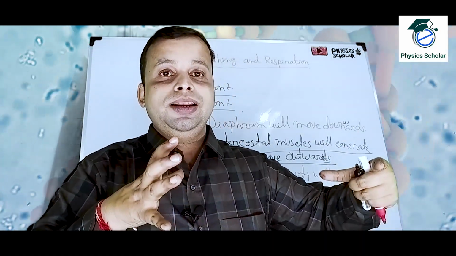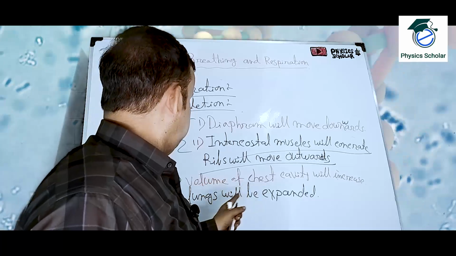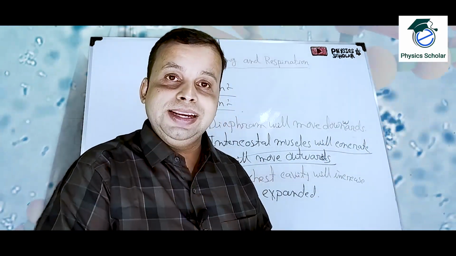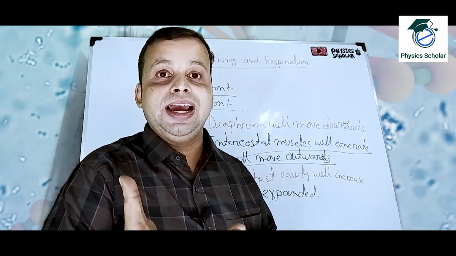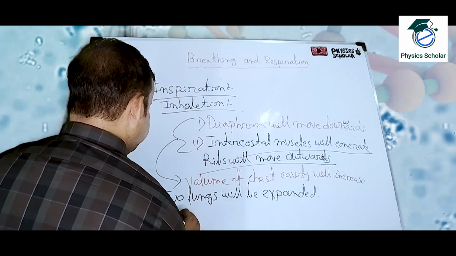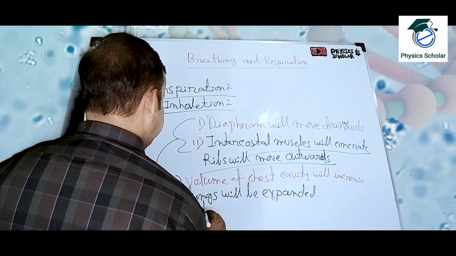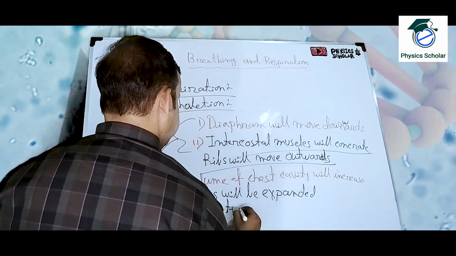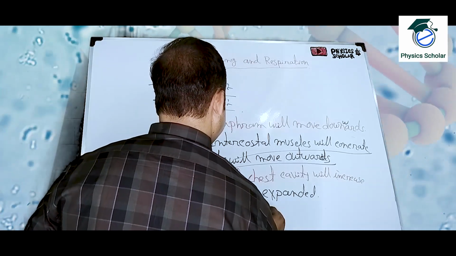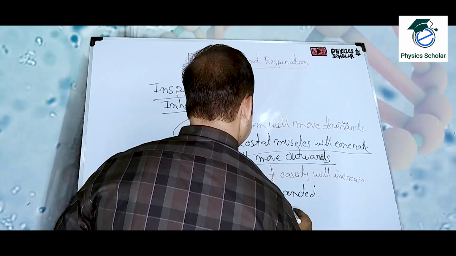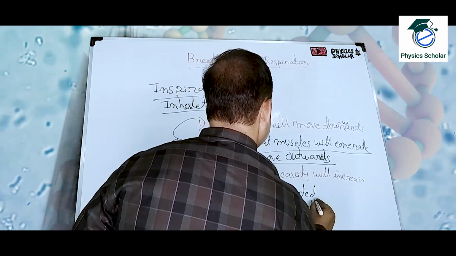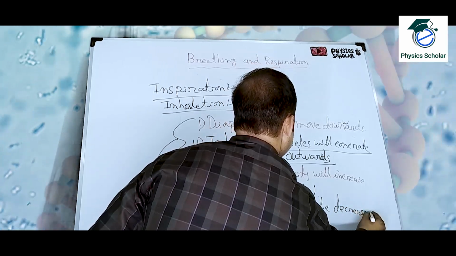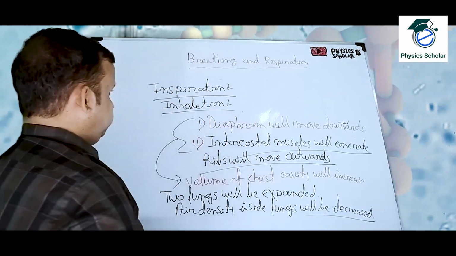Now the volume of the chest cavity increases, the two lungs are expanded. What will happen then? The air density inside the lungs will be decreased because the volume increased.